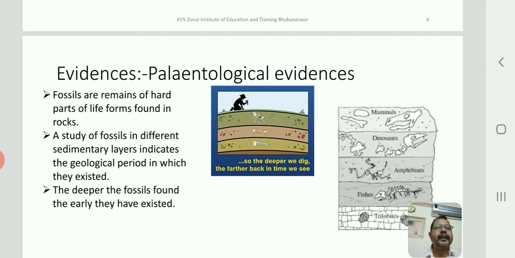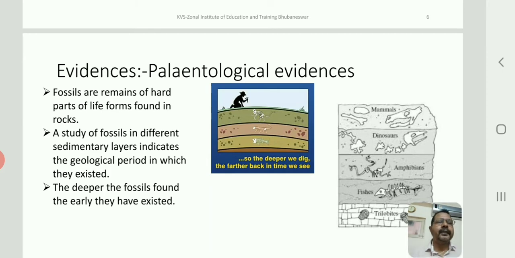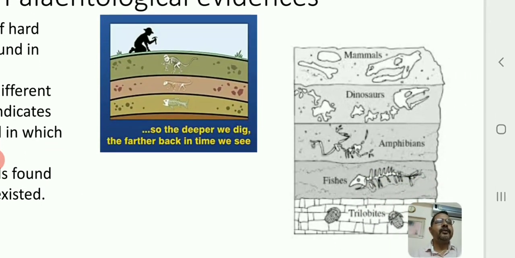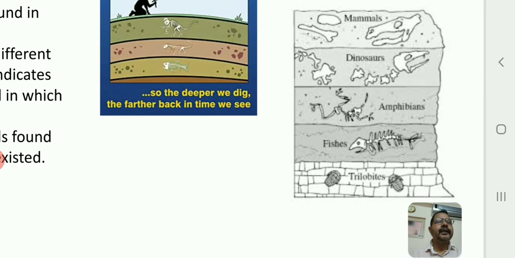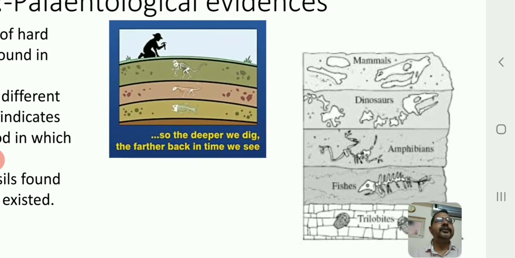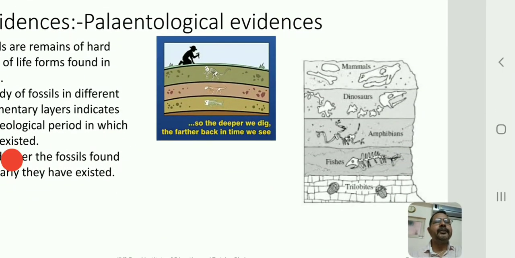So when you go deeper into the layers of sedimentary rocks, you will find fossils that are more ancient, and the fossils formed on the surface of the earth are more recent. As you can see in this diagram, we have the different layers of sedimentary earth. In the lowermost layer we find trilobites, followed by fishes, then amphibians, dinosaurs and mammals. So this slide helps us understand the paleontological evidences.